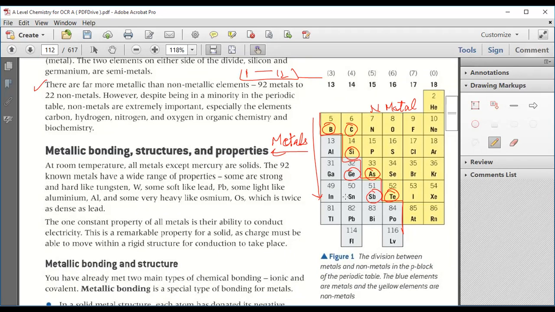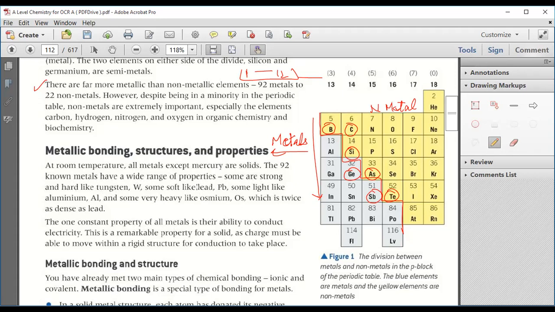Okay, now, metallic bonding, structures and properties. At room temperature, all metals except mercury are solid. The 92 known metals have a wide range of properties, and some are strong and hard, like tungsten, symbol W, and some are soft like lead, Pb, and some are light like aluminium, and some are very heavy like osmium, which is twice as dense as lead.